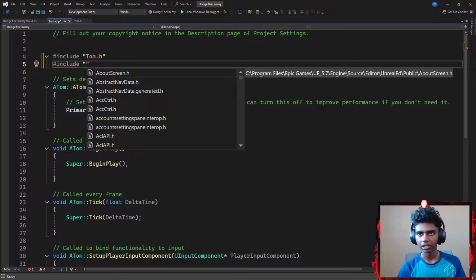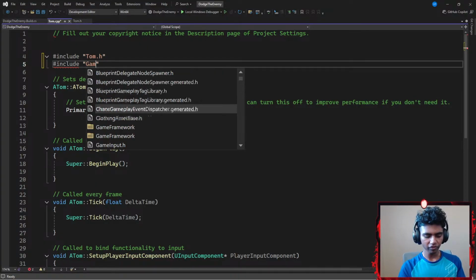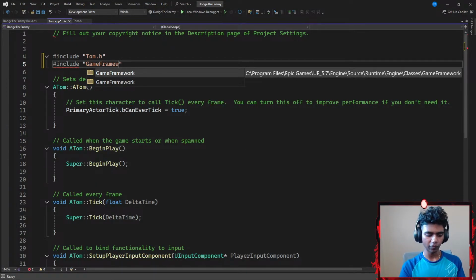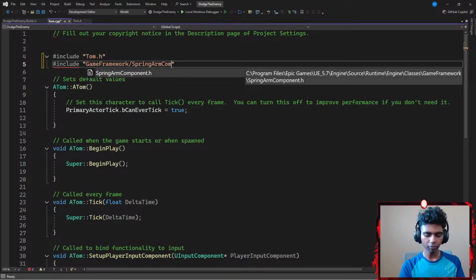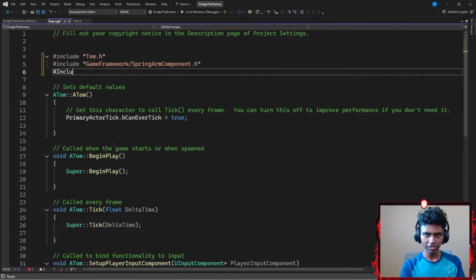Okay, let's go with something like include. I'm gonna go ahead and include something from my game framework. So from my game framework, I want to include my Spring ARM component .h, and then I'm gonna include something else as well. Let's include something from my camera. Let's go with camera/camera component.h.